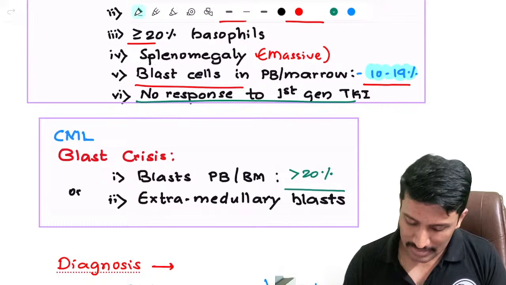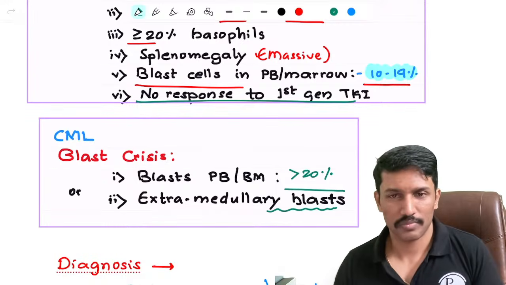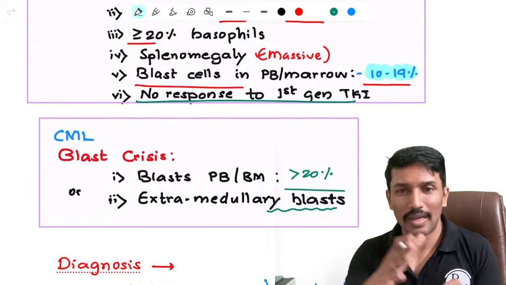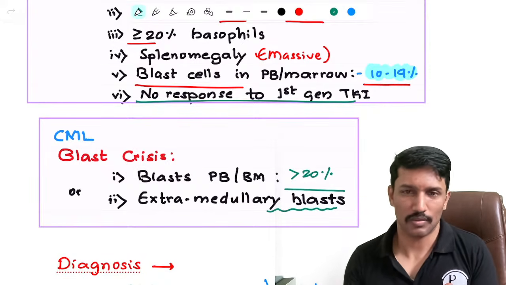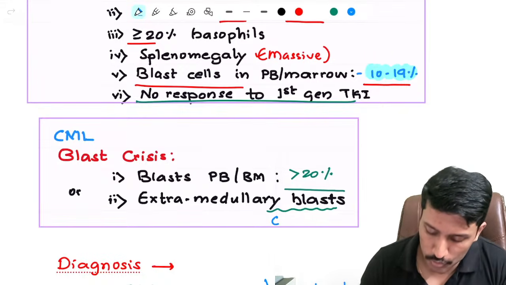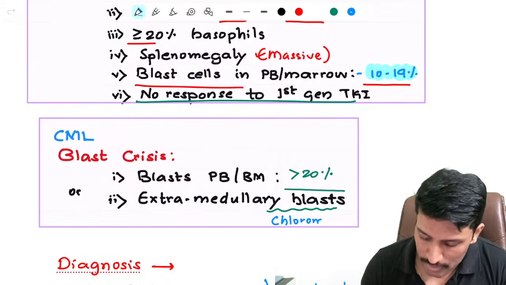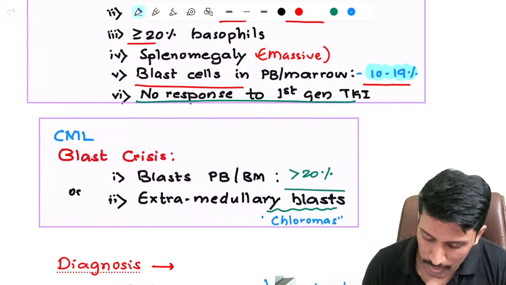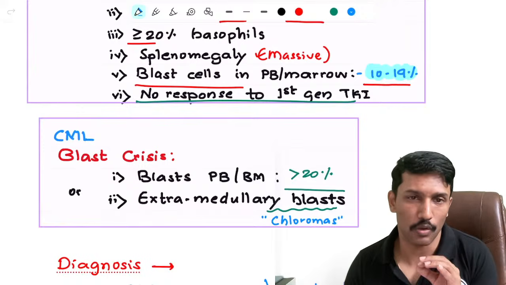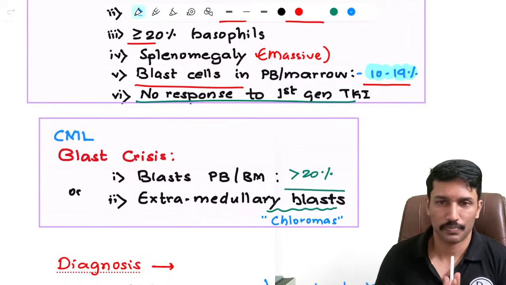Or if you get extramedullary blasts, means blasts outside the marrow and the blood system, or the blood vessels. Outside means in the tissues. And when blasts accumulate in the tissues, what do we call it as? Chloromas. So if you get any patient of CML with chloromas, it is considered as equivalent to AML, and we will call it as blast crisis.